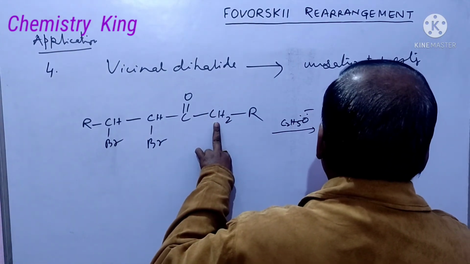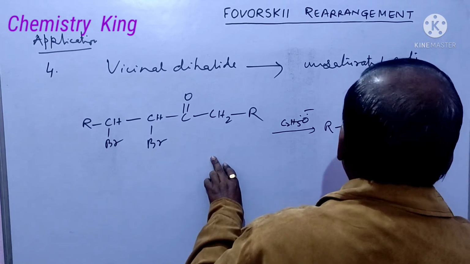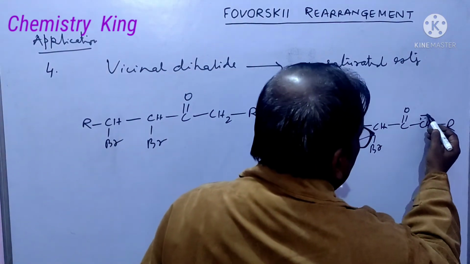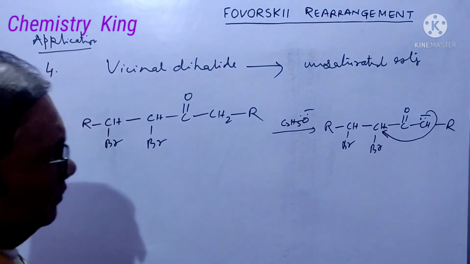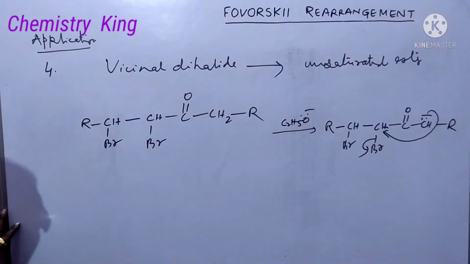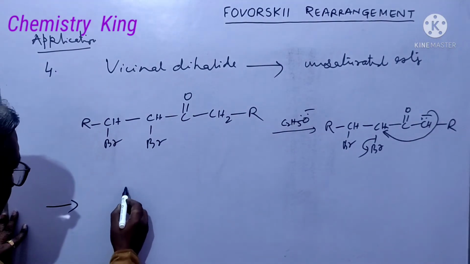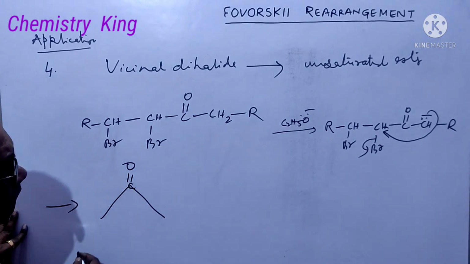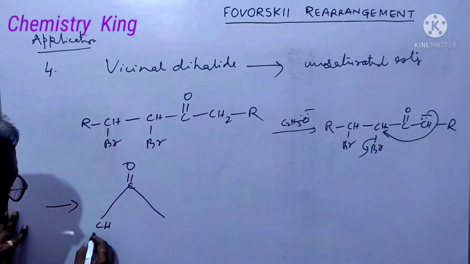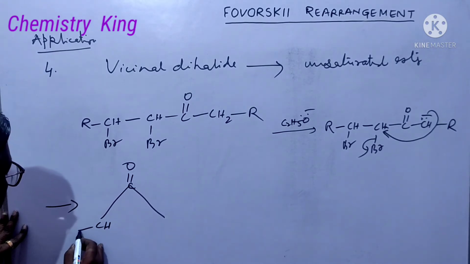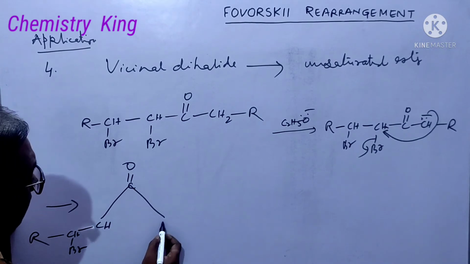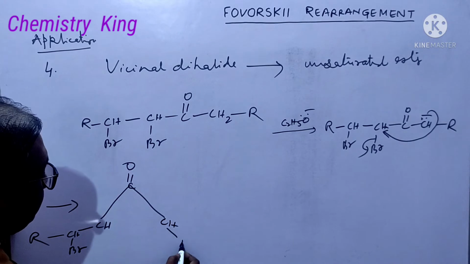You will get RCHBr, CHBr, C double bond O, CH minus R. Now it will attack this carbon, leading to a 3-membered ring, and this bromine is eliminated as bromide ion, then you will get C double bond O, CHBr, R, okay, and here CH, R, this.